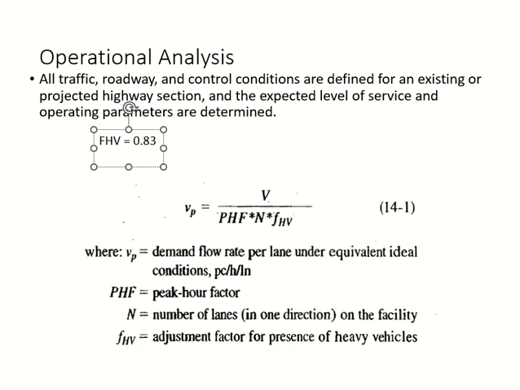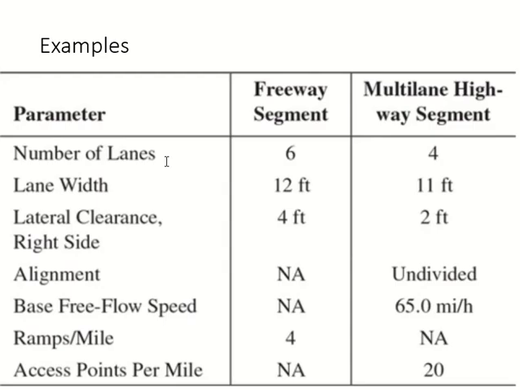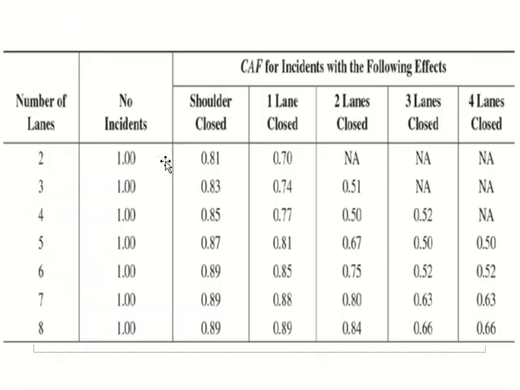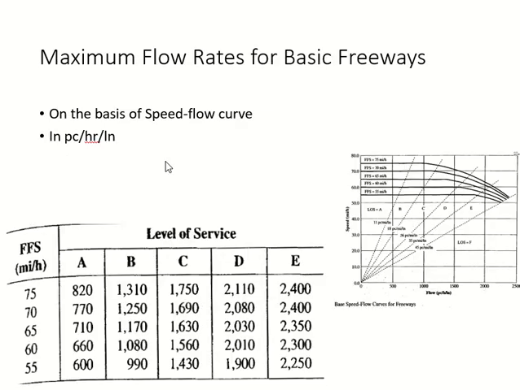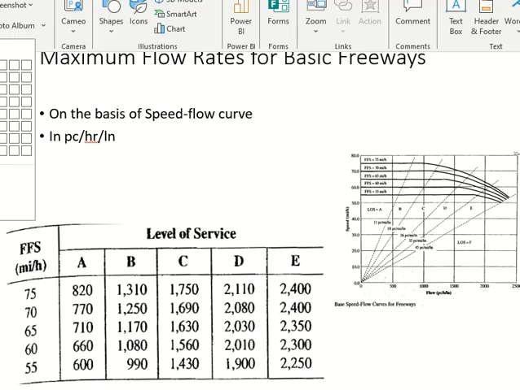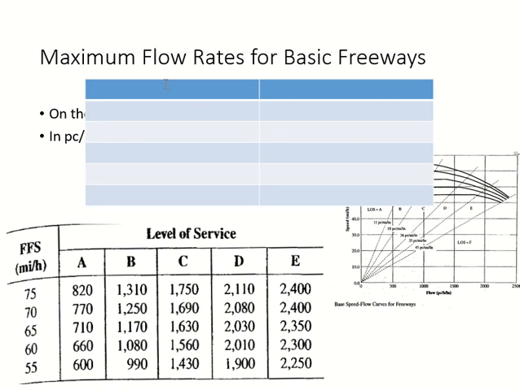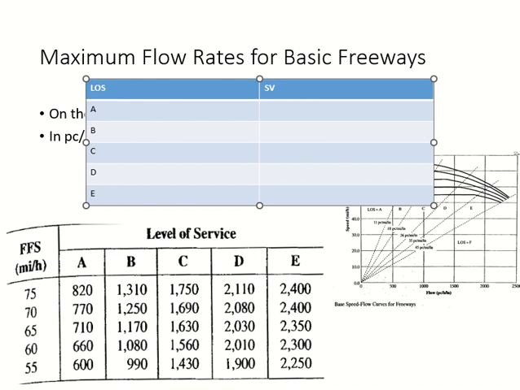So I said I will convert the flow rates into volume. I'll convert these flow rates into volume. So I'll take each value. Let me make a table over here. Level of service and volume. So I have A, B, C, D, E.